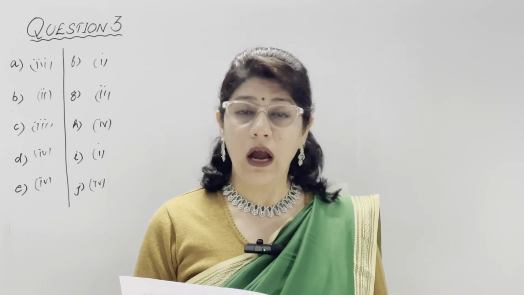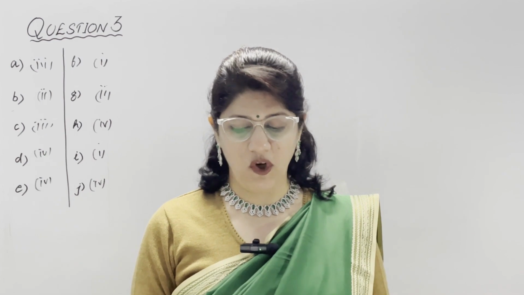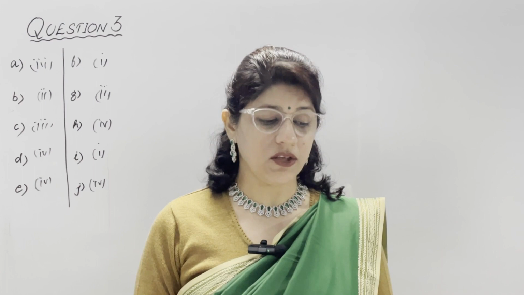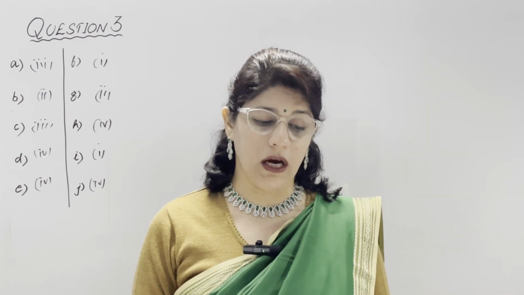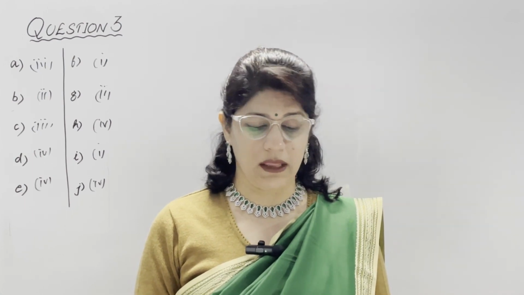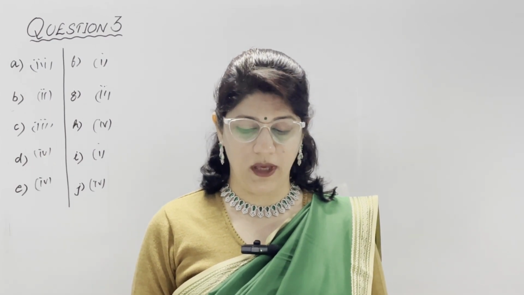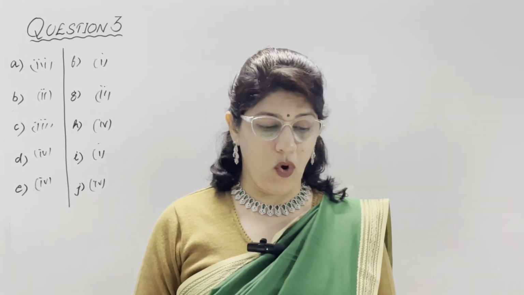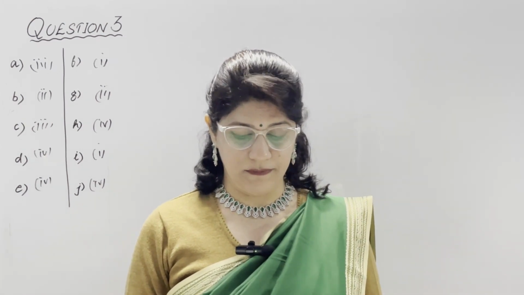Sick mills are there, outdated machinery, shortage of raw materials and shortage of power also. Any 2 you need to write. C part, give reasons. Part 1, India produces less cane sugar though it is one of the largest producer of sugar cane in the world because a fairly large amount is used to make gur and Kantsari. So production of sugarcane is the highest, but cane sugar is less.